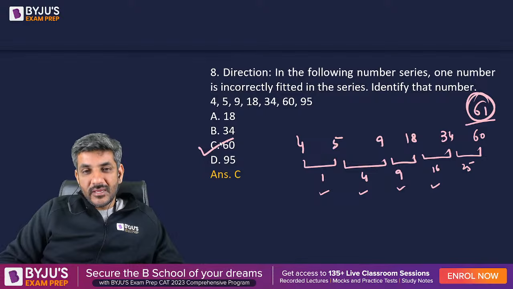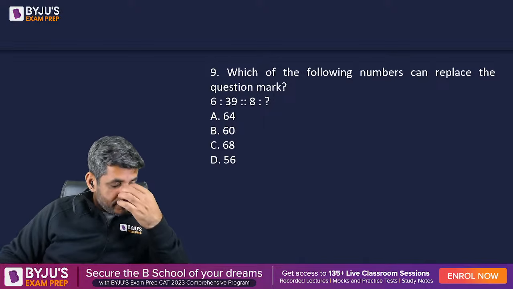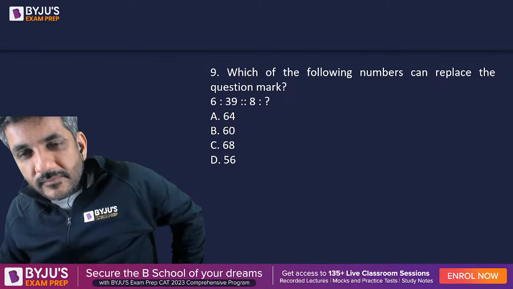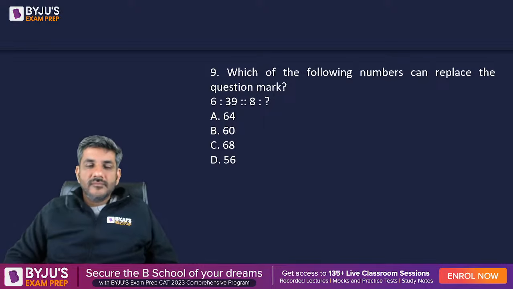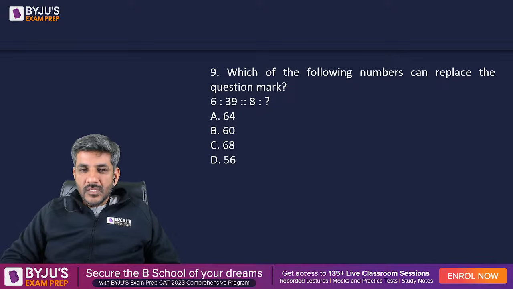Question number 9 की तरफ बढ़ते हैं. ये रहा question number 9. Let's see who is the first one to answer this question this time.